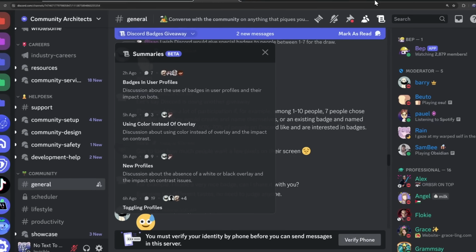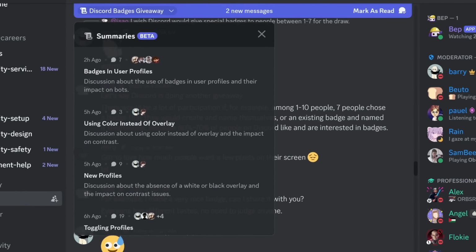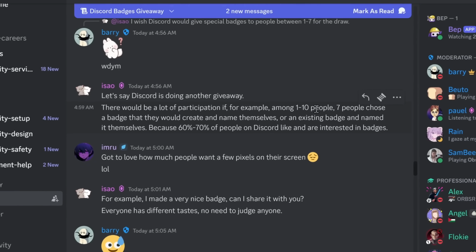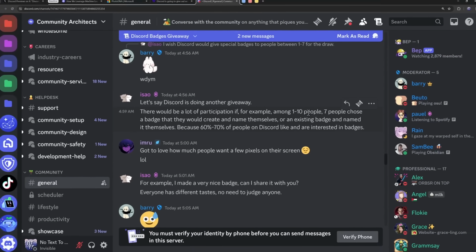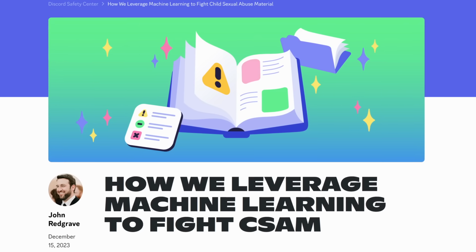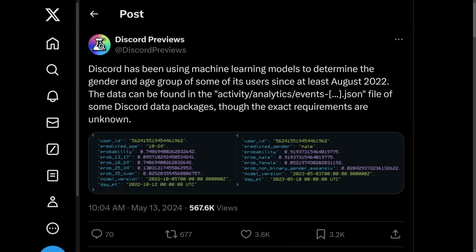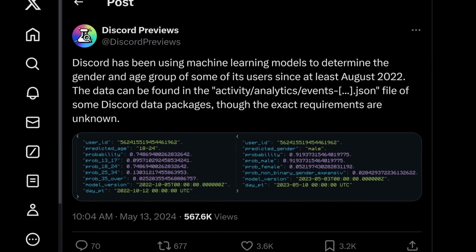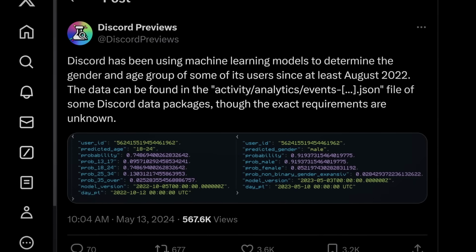Now, in my personal opinion, I don't really mind AI using my public messages because remember, your messages on a Discord server are public, but I don't mind Discord using my public messages to make summaries for people. And I am definitely not going to complain about Discord keeping teenagers safe on the platform with AI, but we still have the issue that I talked about at the beginning. What is Discord doing with my age and gender? What is the point of this AI? This is a mystery that I need to solve.